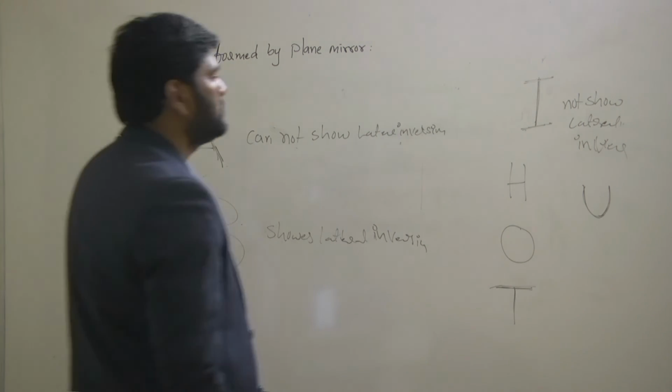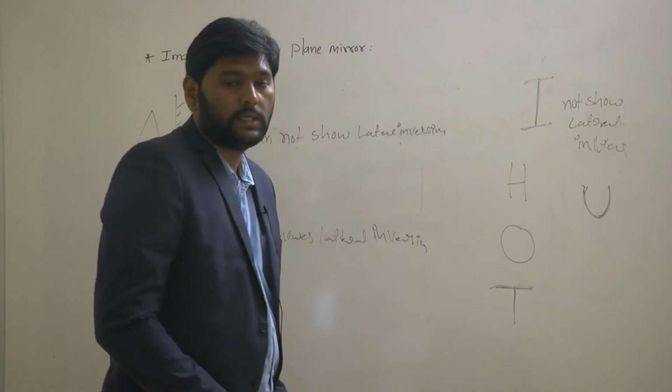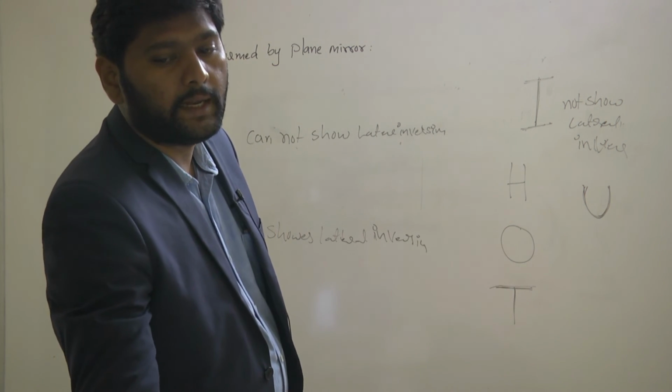So letter U also does not show lateral inversion. This is the way these alphabets do not show lateral inversion.